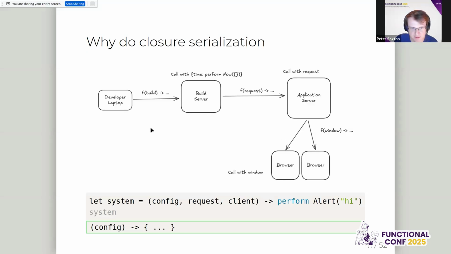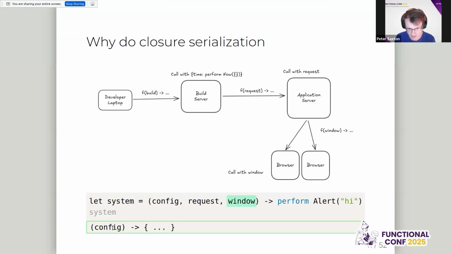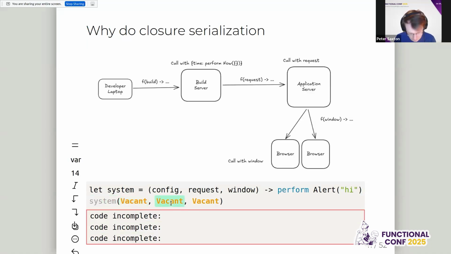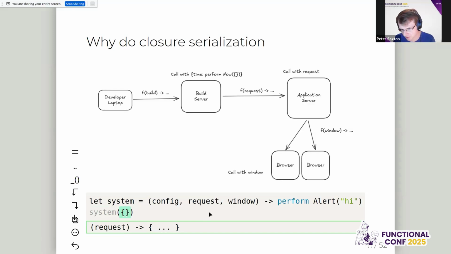programs run in a lot of places. So your developer laptop could have this function. You could have a system here, which takes a config, which comes from the build server, a request that comes from the application server, and some client or DOM information that comes from the browser. So if we change this, I think this should actually be window, that would be better. So let's make this window. And we say yes. So now we can call this with a single argument. It'll automatically give me 3 because it knows the type. So if we call this with some configuration, we get a new function that takes requests. So this is just currying.